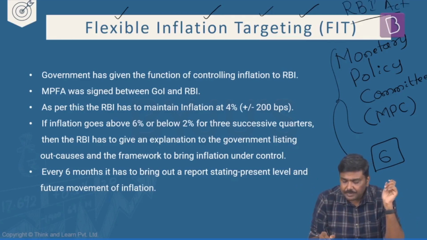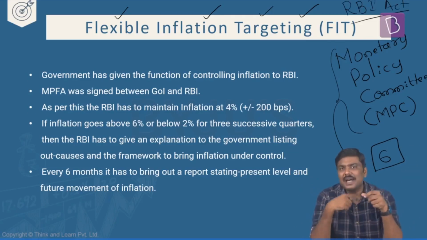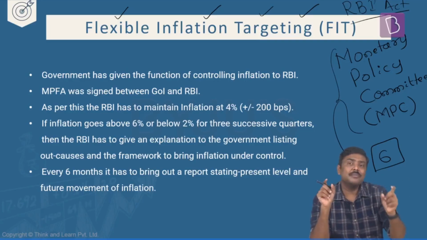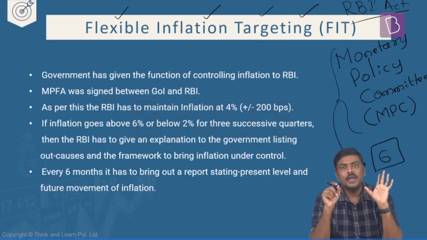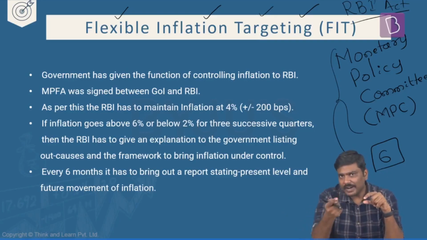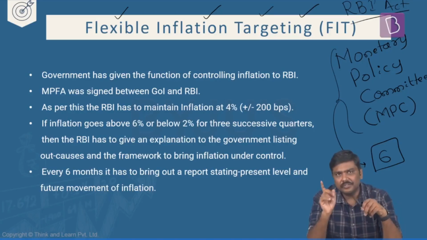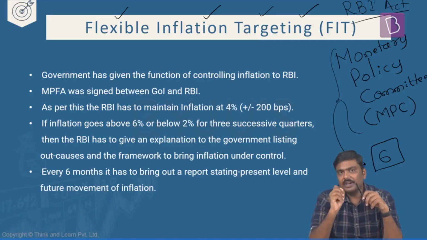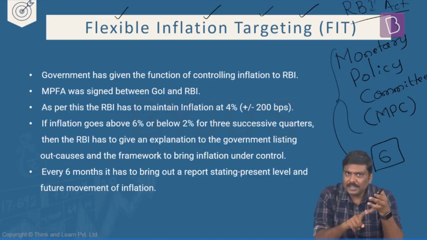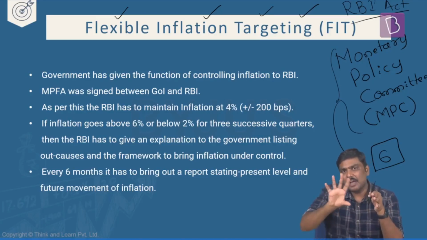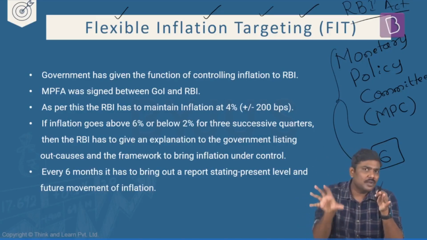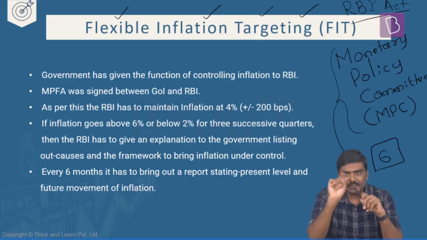Before independence, the then government passed an act famously known as the RBI Act of 1934. And with the passage of the RBI Act of 1934, RBI was established on 1st April 1935. But more importantly, this idea of a monetary policy committee as well as inflation targeting have been incorporated under the RBI Act of 1934.